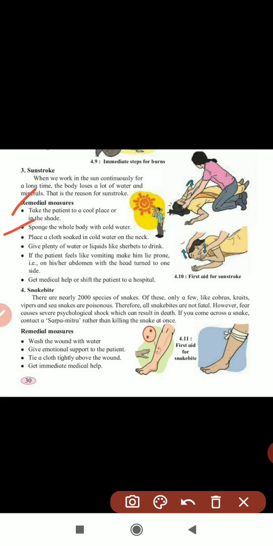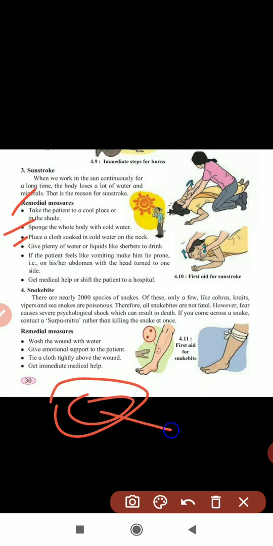Again, sponge the whole body with cold water. Means you have to sponge that person with the cold water. Place a cloth soaked in cold water on the neck. Yes, give plenty of water.